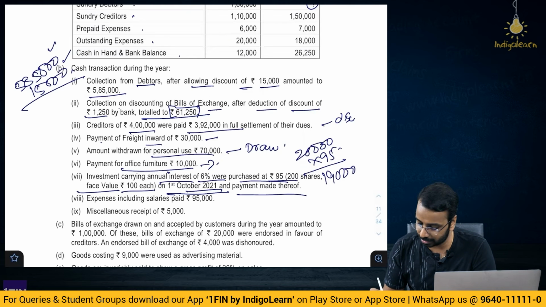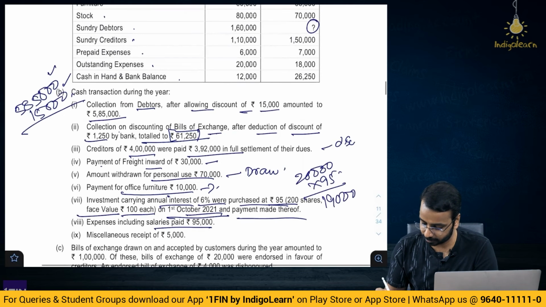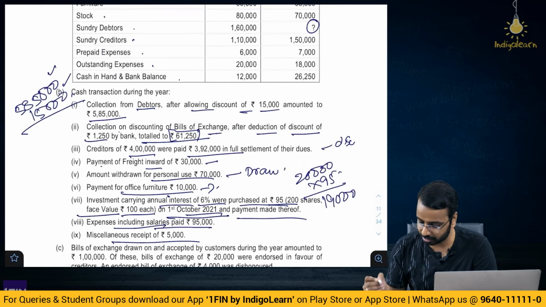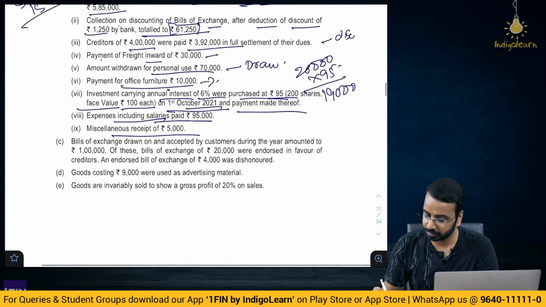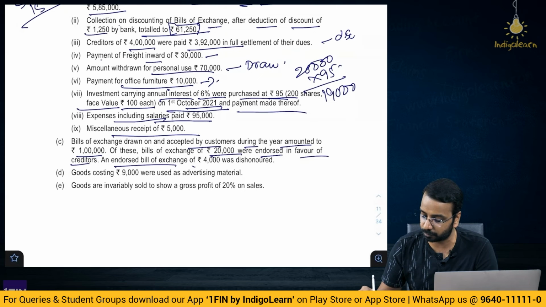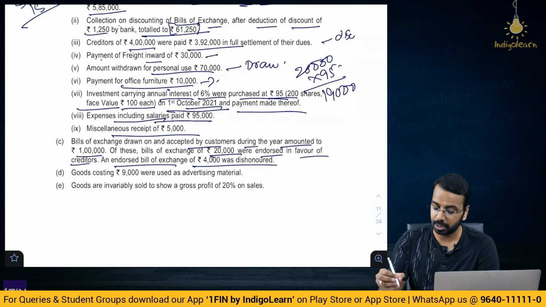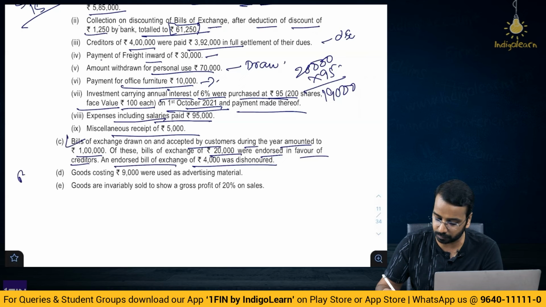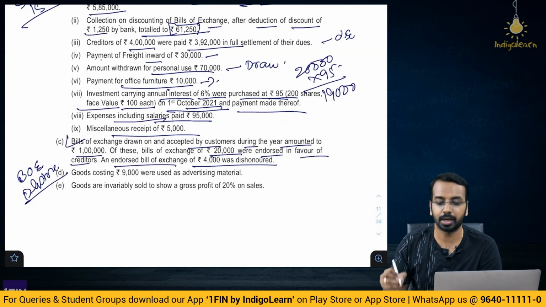Then expense includes salaries paid 95,000, expenses including total expense, miscellaneous receipt 5,000. Then bill of exchange drawn on and accepted by customers during the year amounted to 1 lakh. Of these bill of exchange 20,000 were endorsed in favor of creditors, and of the endorsed bill of exchange 4,000 was dishonored. Now please remember, when you have bill of exchange, first you start with bill of exchange. Then you come to the debtors and creditors account.